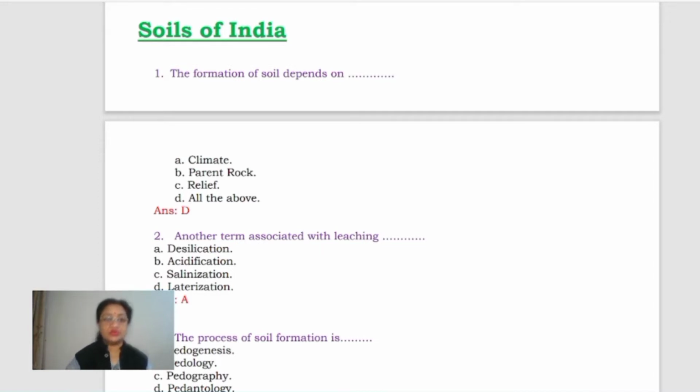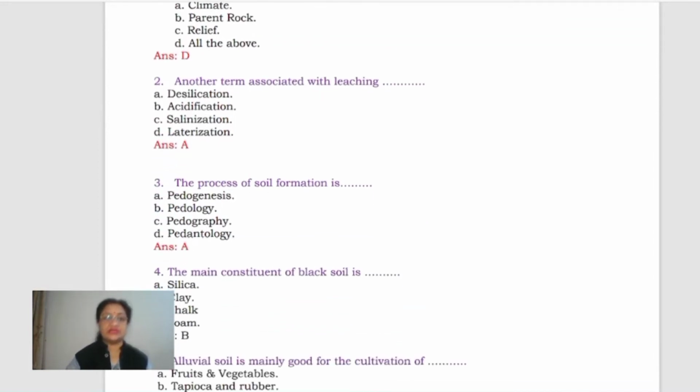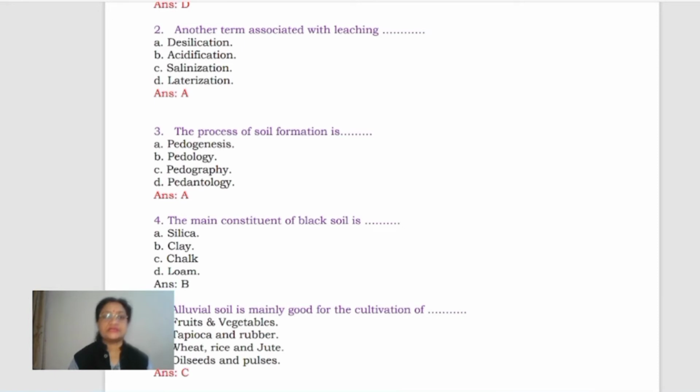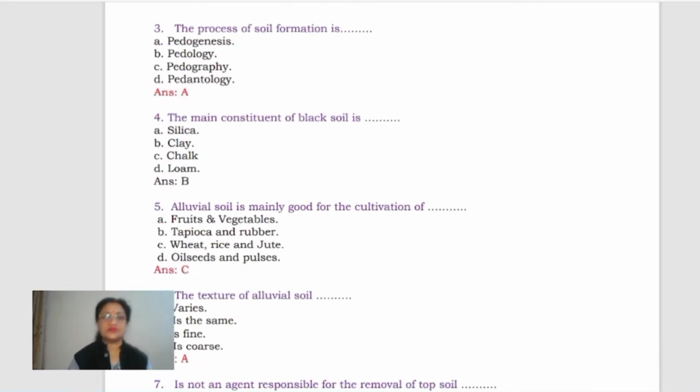Now question number 2, another term associated with leaching. Yes, here it is desilication. The entire silica content goes down to the subsoil along with water. The process of soil formation is neither pedology nor pedography, pedantology, nothing. It is pedogenesis. That means the A option is correct.